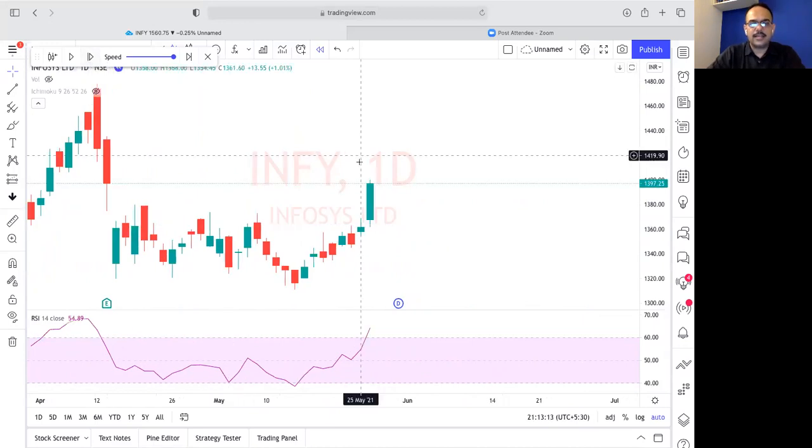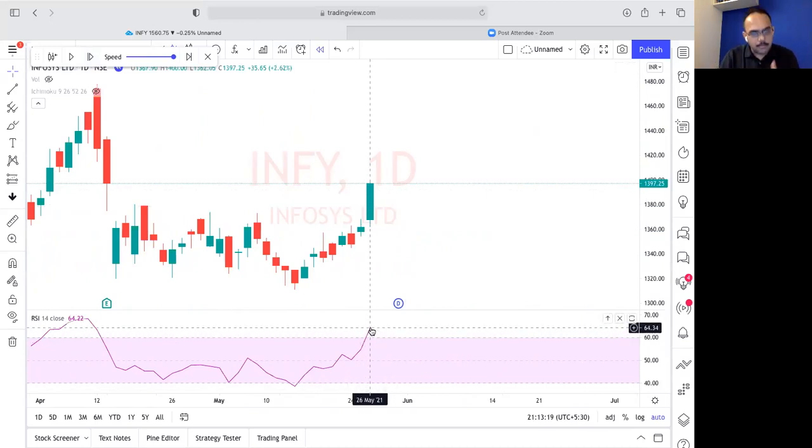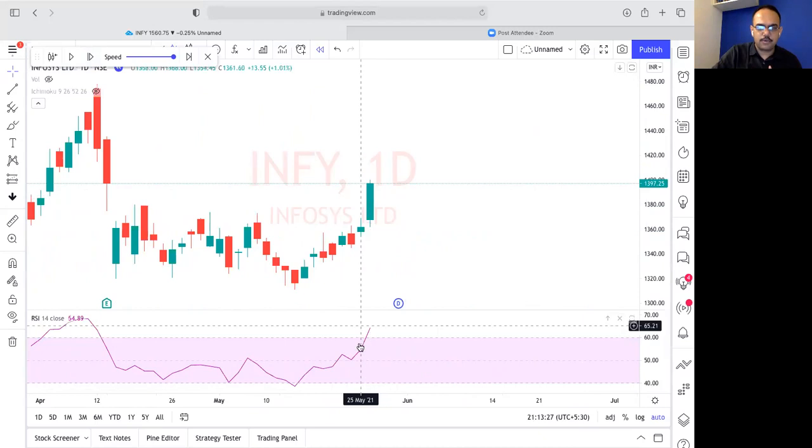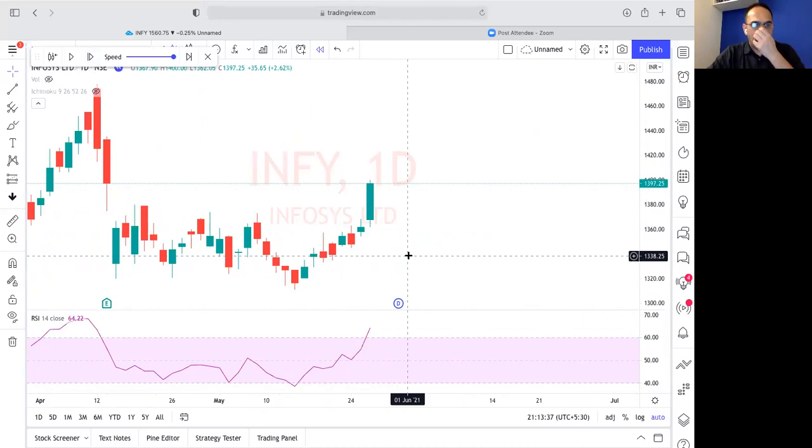Next day, this candle pushed the RSI above 60. Okay. Everyone okay with me? Everyone with me? This candle, this day pushed the RSI above 60. This is what I mean to say.